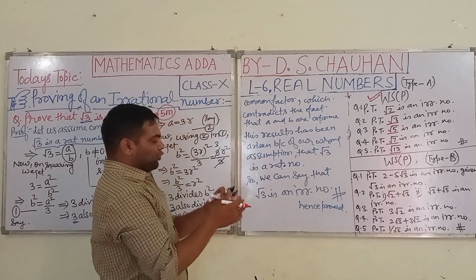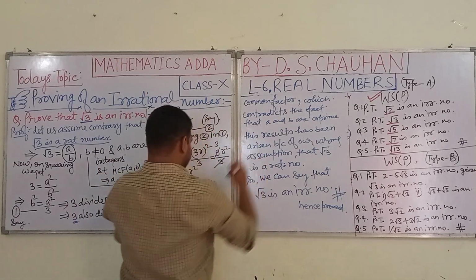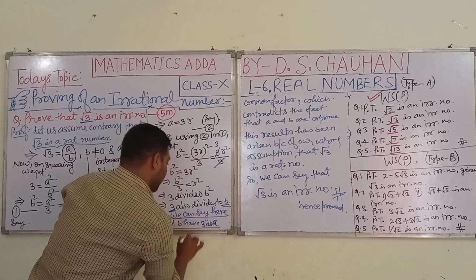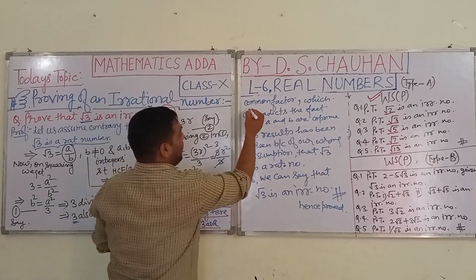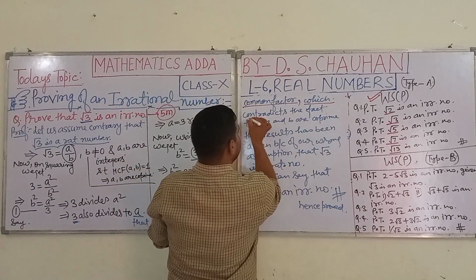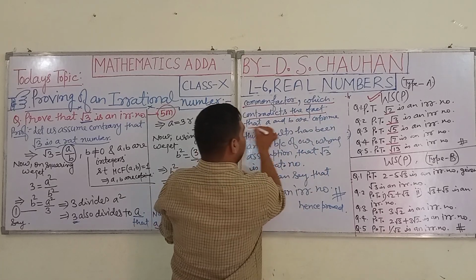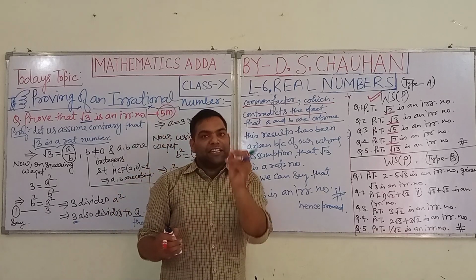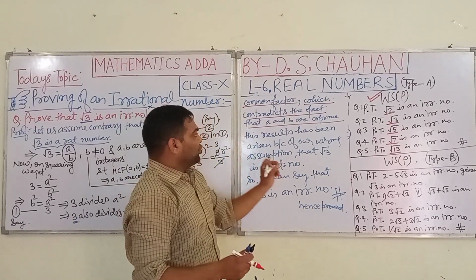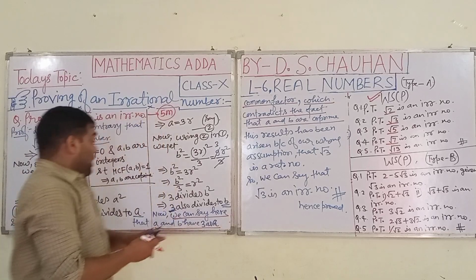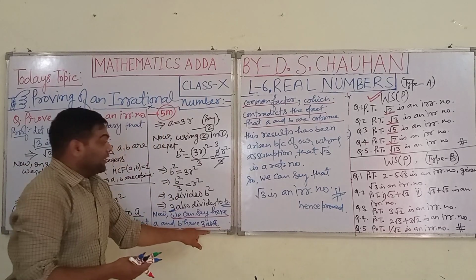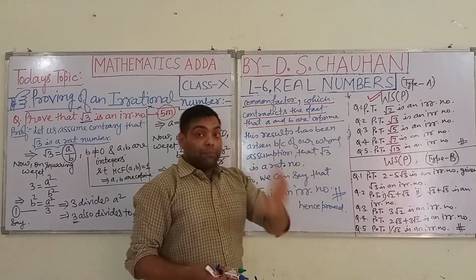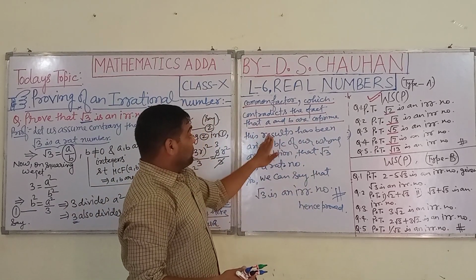Once again, students, I want to tell you here that we can say A and B have 3 as a common factor, which contradicts the fact that A and B are co-prime. If A and B are co-prime, obviously they have 1 as a common factor. But students, here we are getting 3 as a common factor, which is other than 1. It means our assumption is wrong.